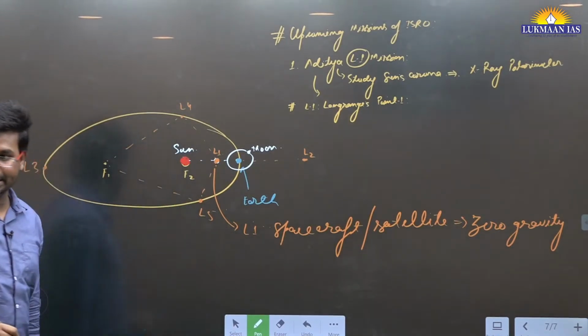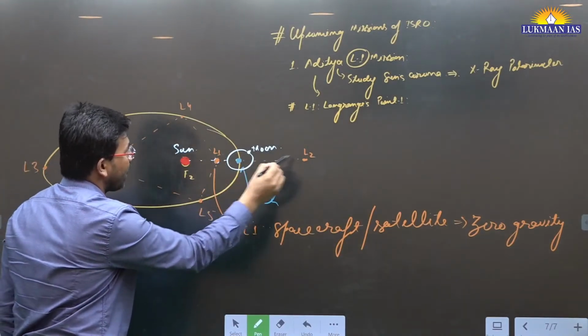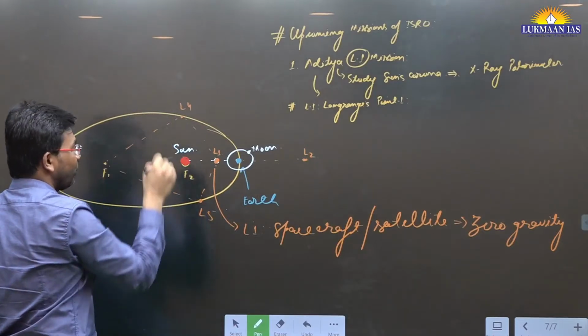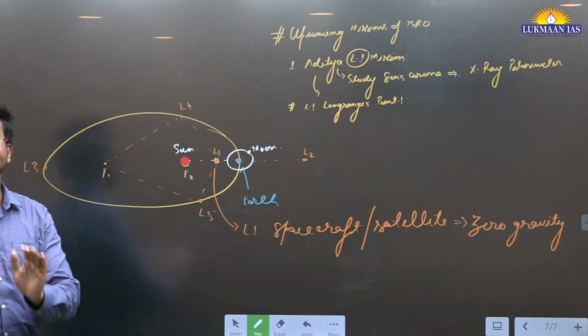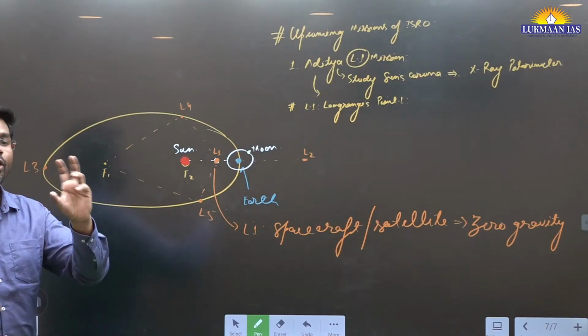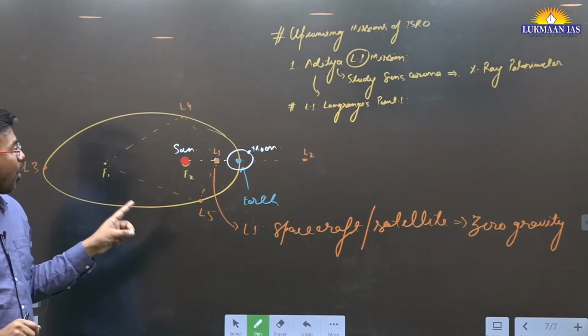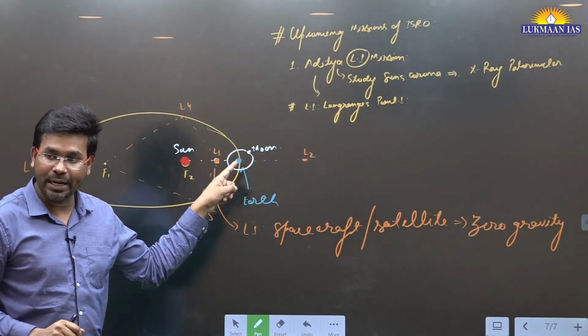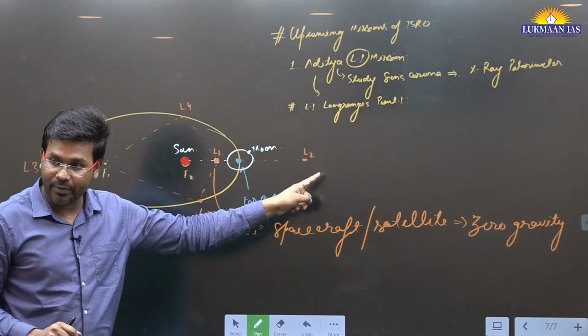At these Lagrange points, whether Lagrange point 1, 2, 3, 4, or 5, if we place any spacecraft or object, it is going to experience almost zero gravity. So these Lagrange points are important. Lagrange point 1 is very near to Earth.